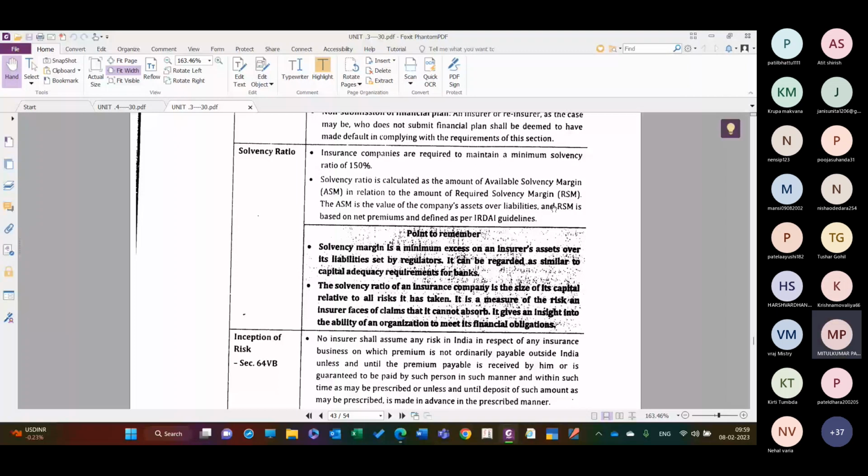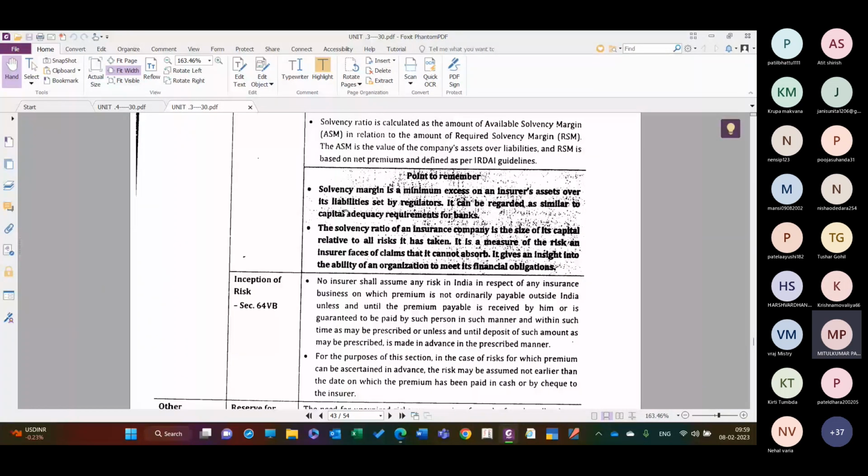तो आपके पास कितना प्रीमियम है, that is net of premium, है ना, that is the required solvency margin. So assets over liability, that is the ASM. Points to be remembered: solvency margin is a minimum excess on the insurance assets over its liability set by the regulators. आज की तारीख पे हम ऐसा पढ़ रहे हैं, लेकिन ये रेगुलेटरी कभी भी ये मार्जिन बढ़ा सकते हैं और कम कर सकते हैं, राइट.